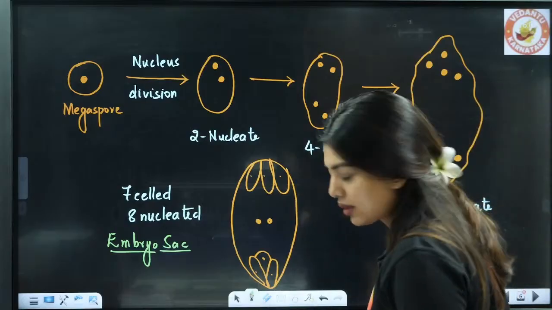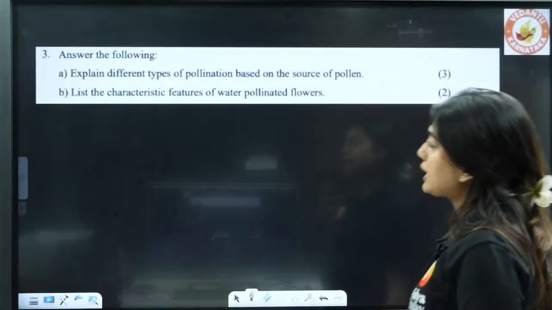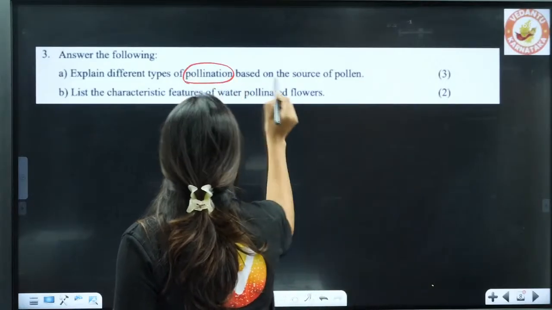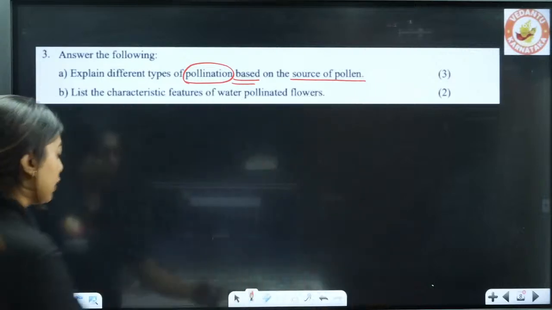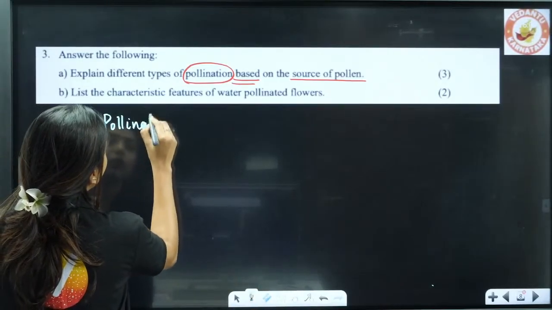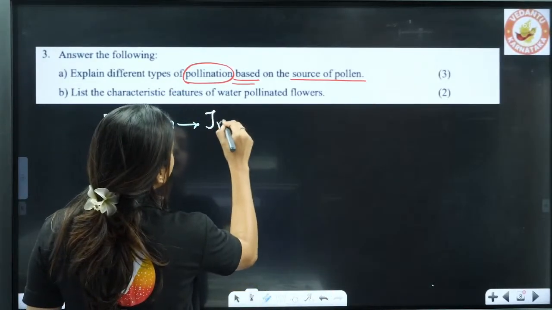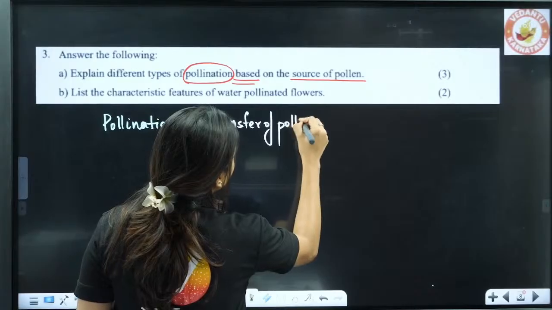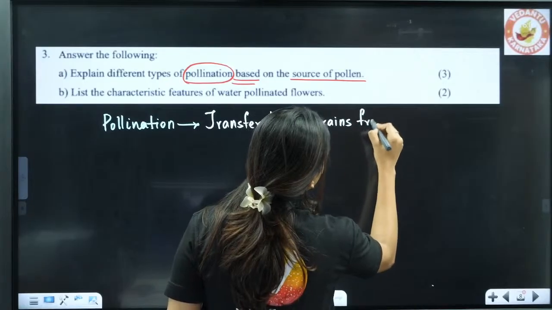Done? Okay, good. Now let's look at the next question. Answer the following. Explain different types of pollination. Okay, different types of pollination based on the source of pollen. So first you should know what pollination is. Pollination means transfer of pollen grains. Okay, transfer of pollen grains from where, students?